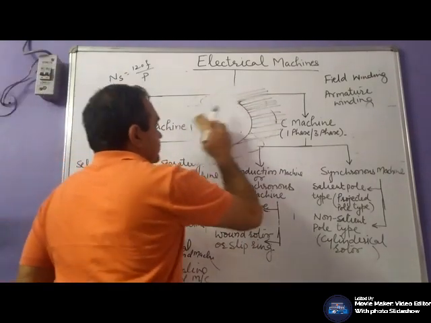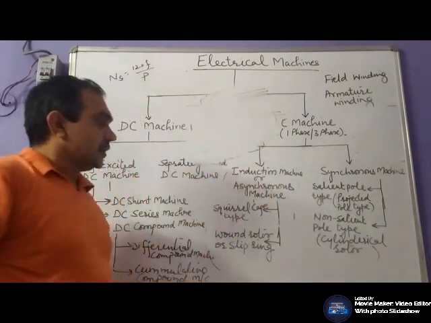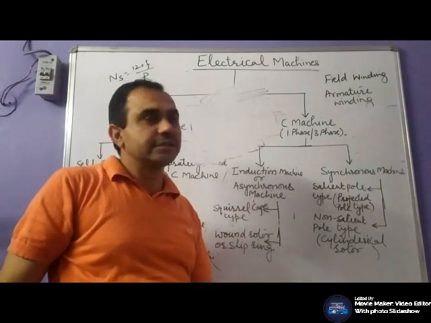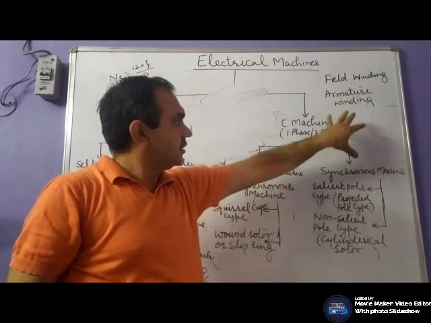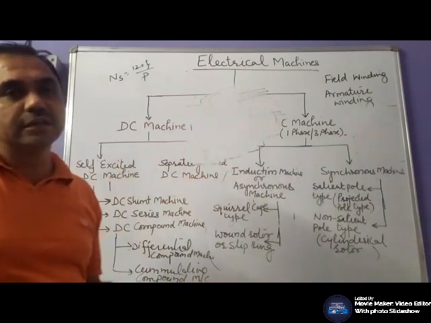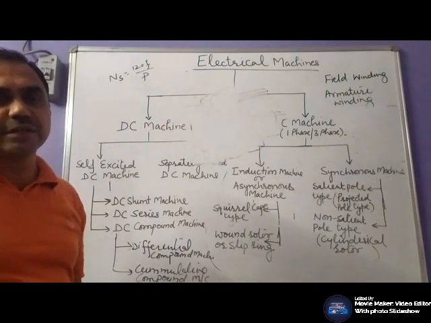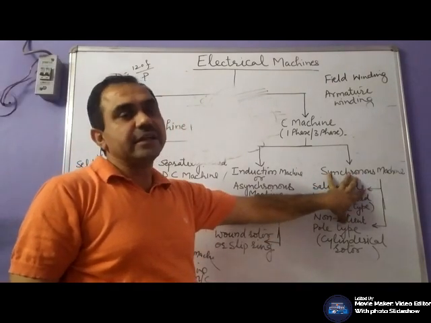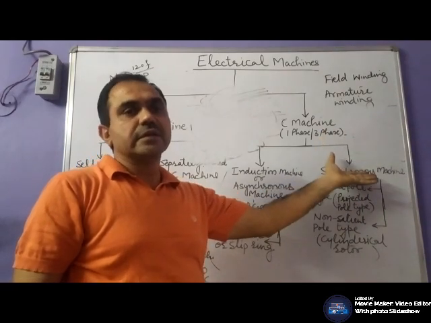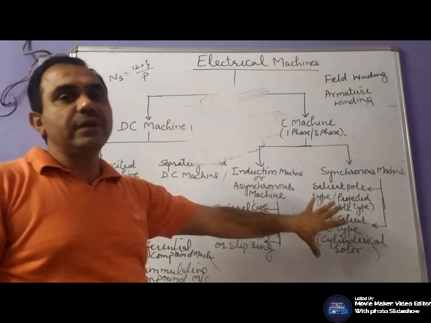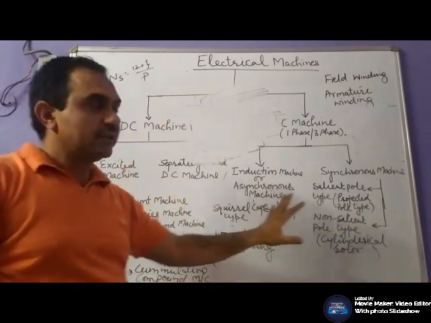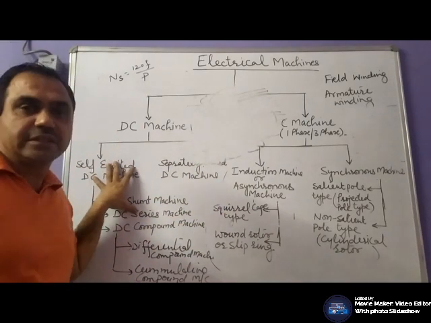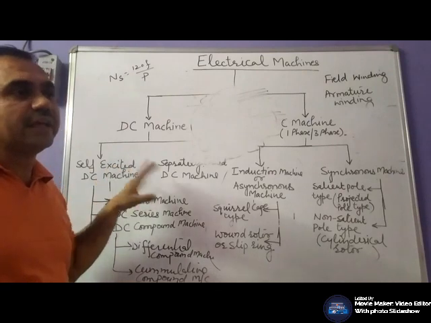So in this also, the difference is that in case of single phase synchronous machines, your field winding is placed on the stator side and armature winding is placed on the rotor side. Whereas in case of 3-phase machine, your armature winding is placed on the stator side and field winding is placed on the rotor side.